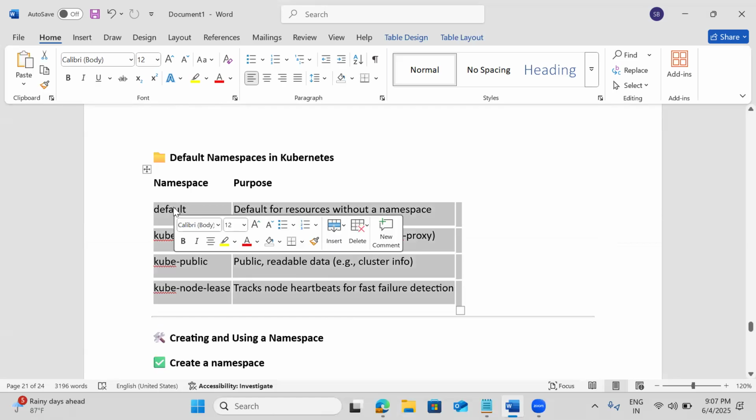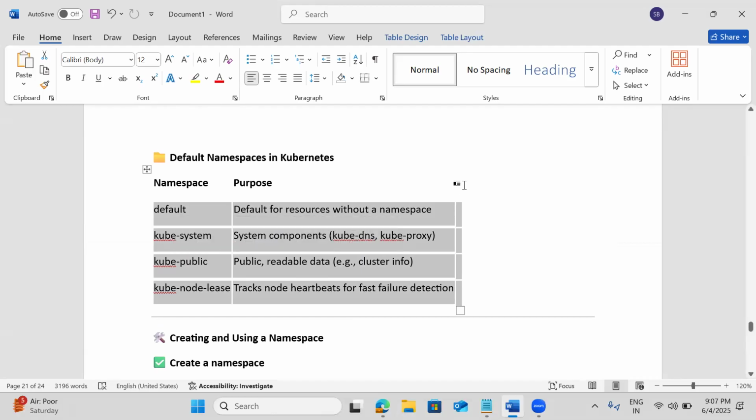Okay, that means we just created a Kubernetes cluster. By default, we are getting 4 namespaces. But on top of this, we are creating our own project related or team related namespaces also.